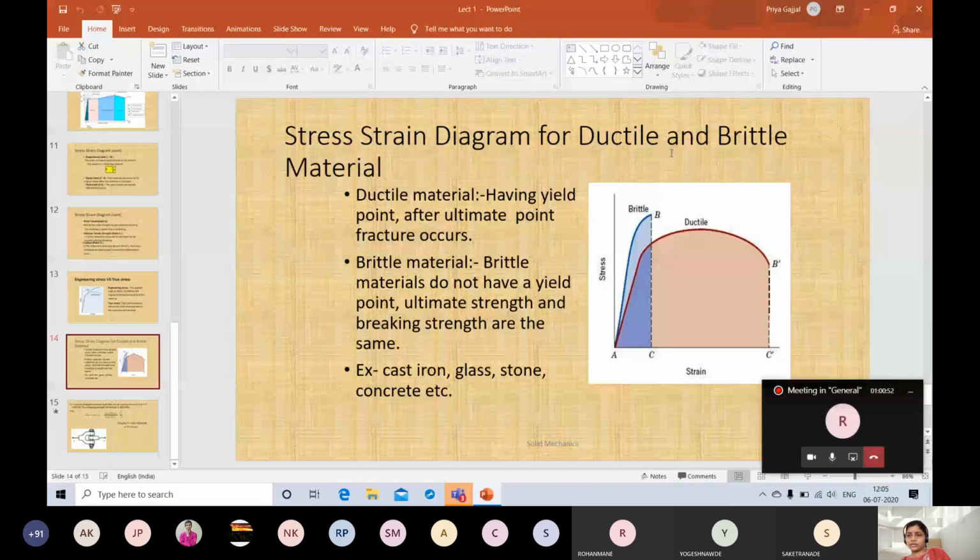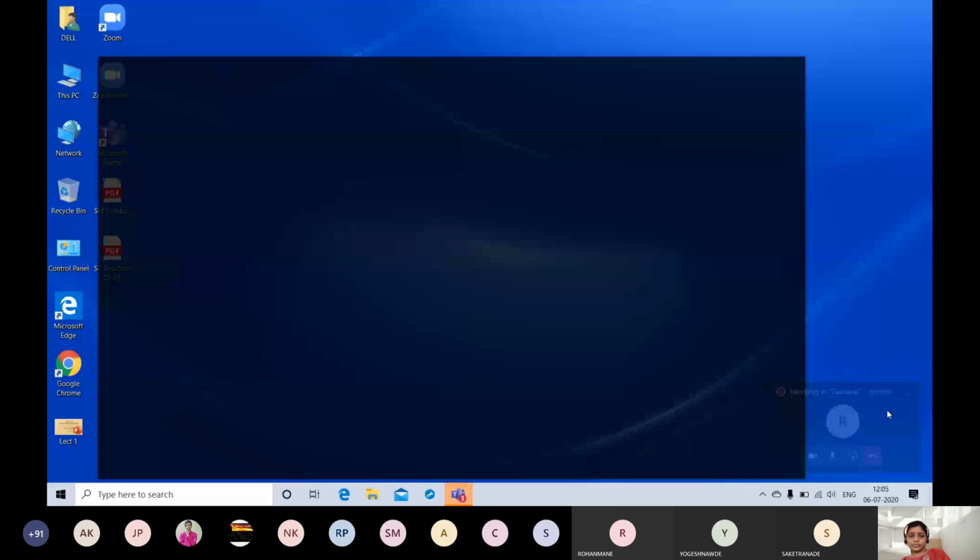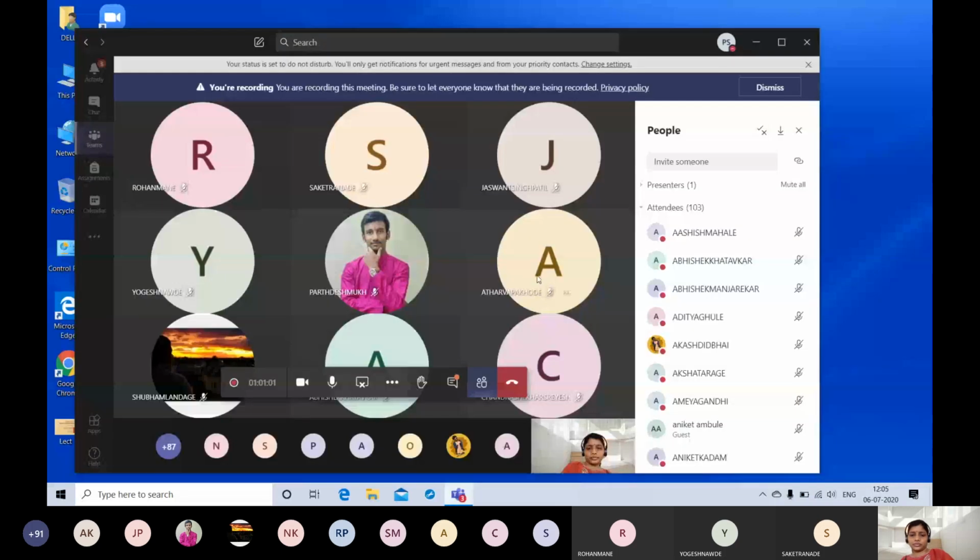ठीक है, I just don't want to go with these PPTs and all that now. ठीक है, this was a general overview of what your syllabus is and what we are going to see. Now there is nobody in the lobby. Yeah, you can unmute yourself. Hope you have gone through all the syllabus. Today I'll share your syllabus on your WhatsApp group also, so that you can go through the syllabus and try to go through what the different types of stresses, strains and all that are.